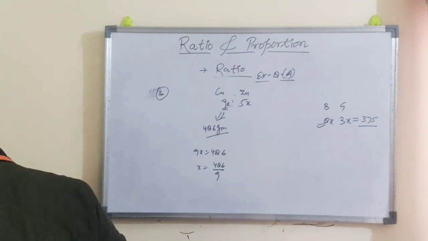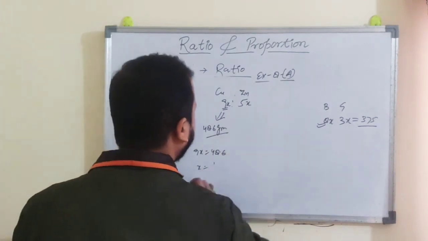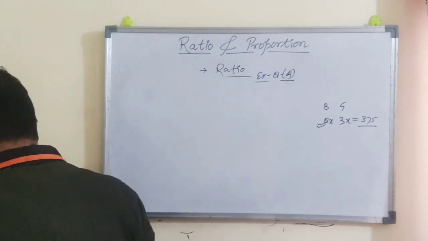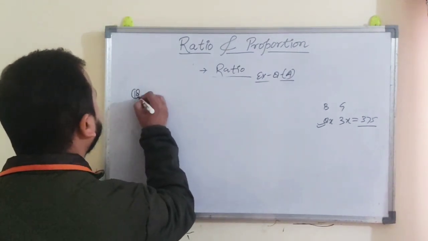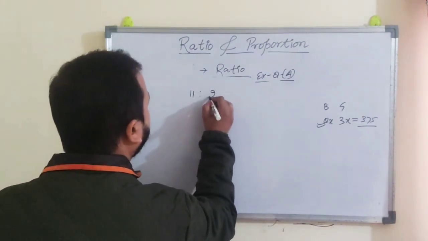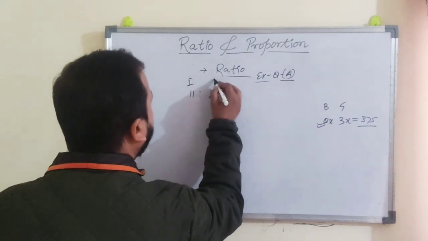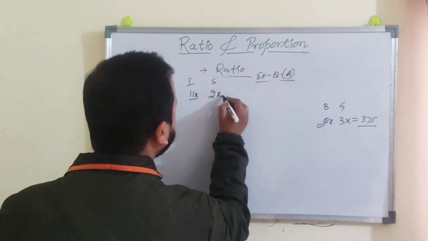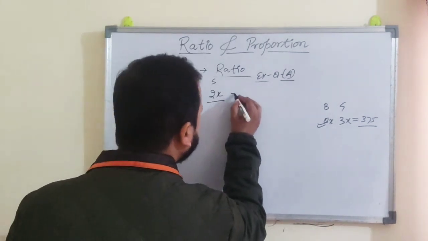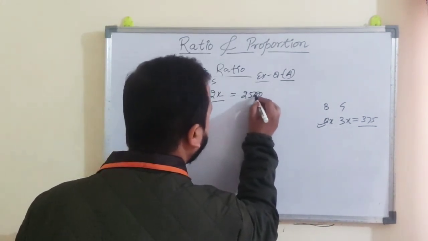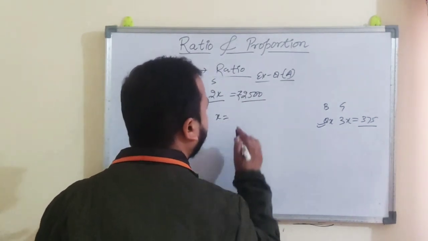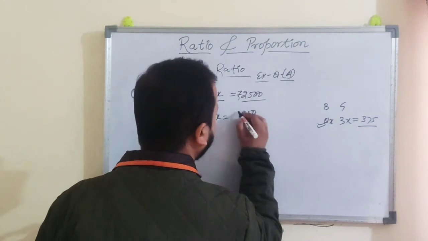Question number 18 is the ratio of monthly income to the saving of a family is 11:2. 11:2 is given as the income and saving ratio, right? So let the income be 11x, saving be 2x, and saving is given as 2500 rupees. So you can simply find out the value of x. X is 1250.